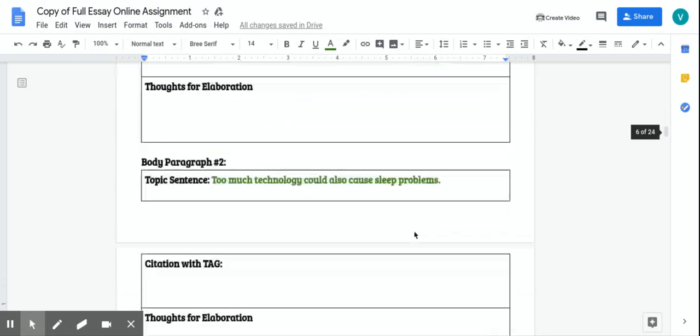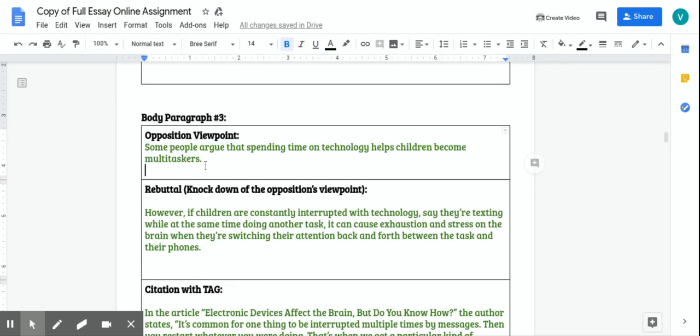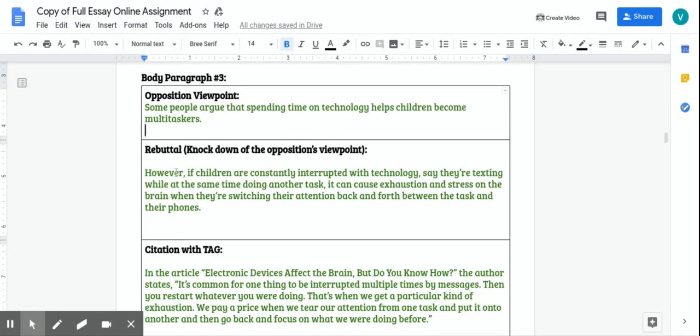So going back to the outline, that is what I put here: some people argue that spending time on technology helps children become multitaskers. That is the opposite viewpoint of what I'm arguing. Then we have here this thing called the rebuttal.